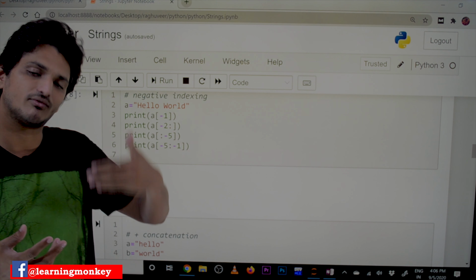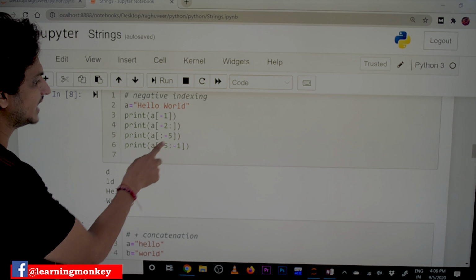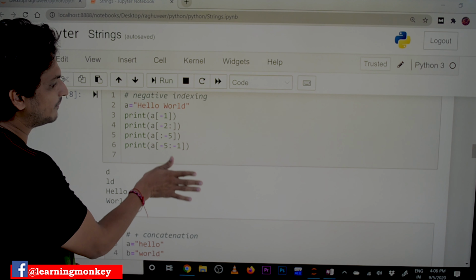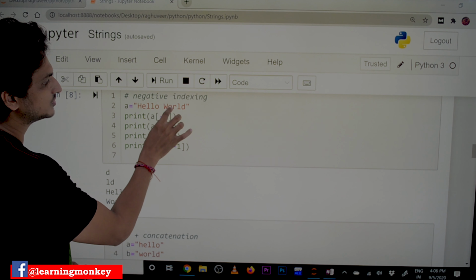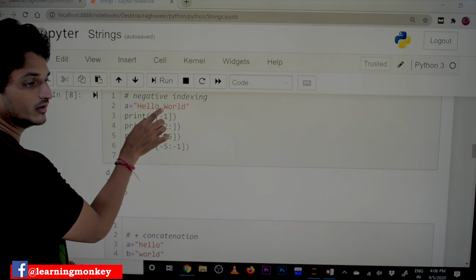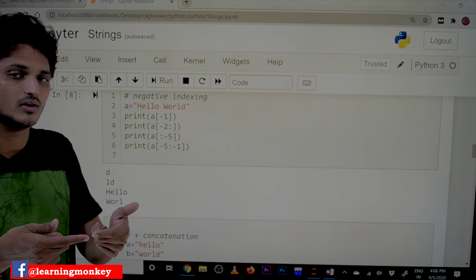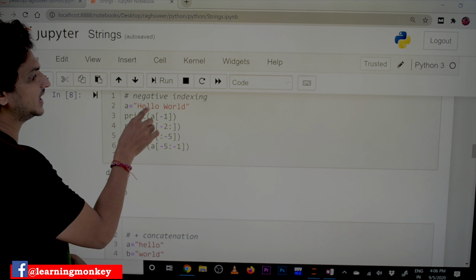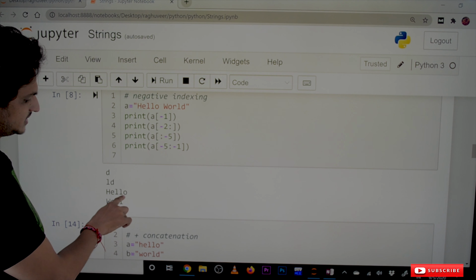The same way, if the starting position is not given, what will it consider? By default, the first position is considered as the starting position, up to the given ending position. What's the ending position? It's given here as -5. -5 means in the given string -1, -2, -3, -4, -5. W is -5, but it won't consider the ending position. Before that, it will display from HELLO and the empty space. So that's why the answer is HELLO.